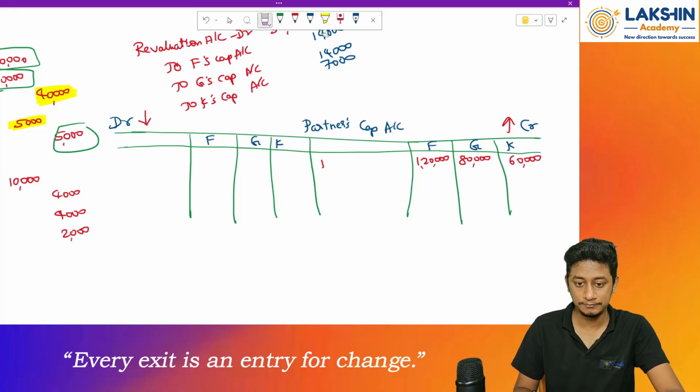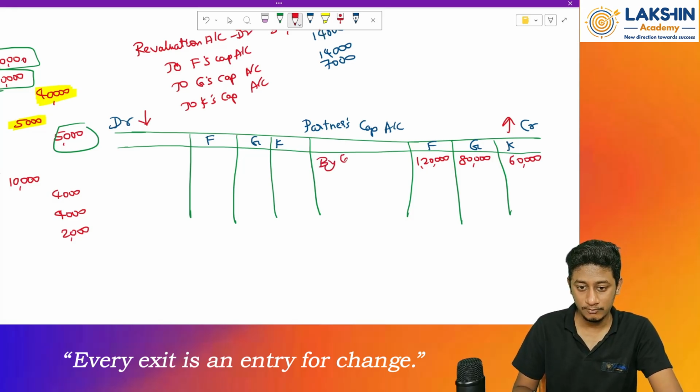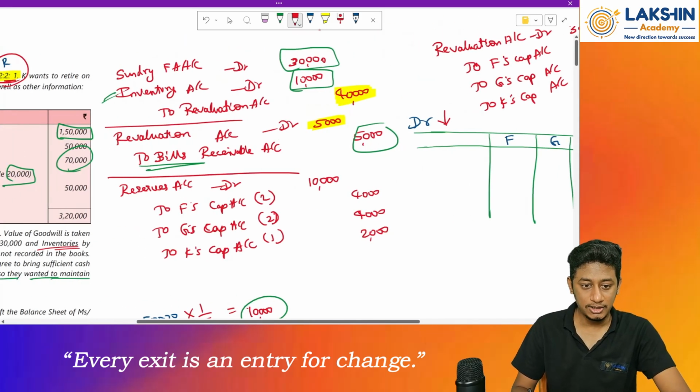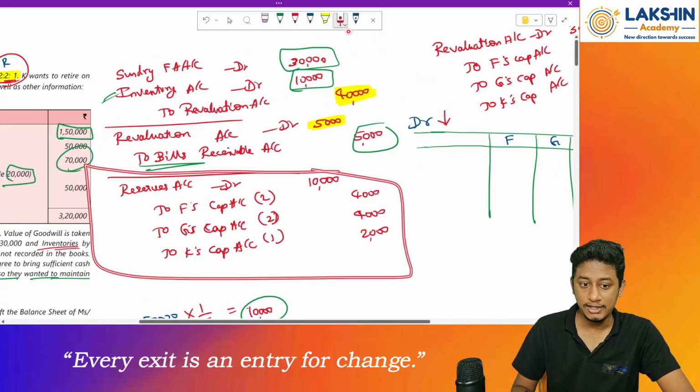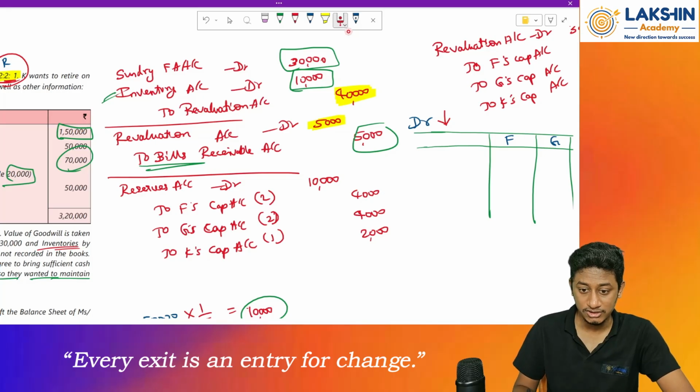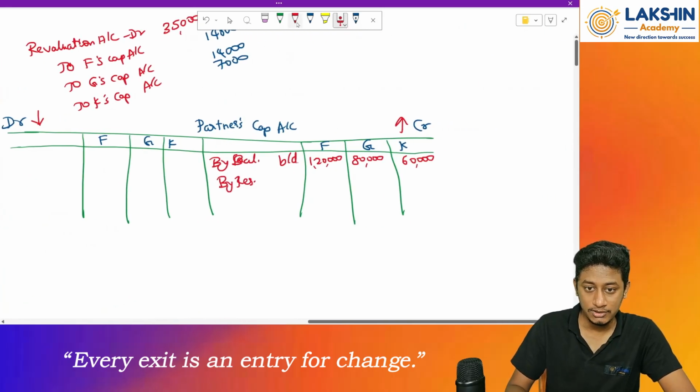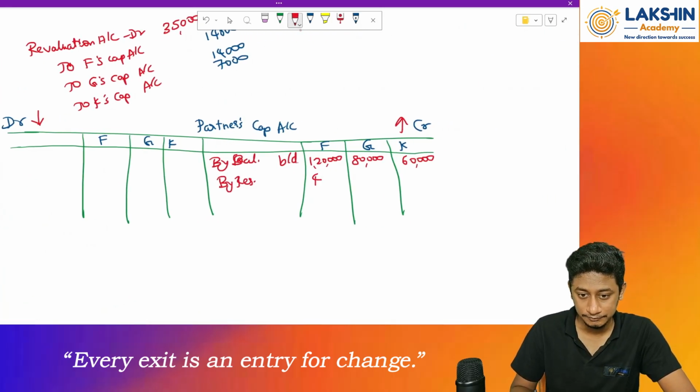By balance brought down. After this, division of reserves. So by reserves. Look at this entry, look at this particular entry, right? So now what? Reserves account: 4,000, 4,000 and 2,000.